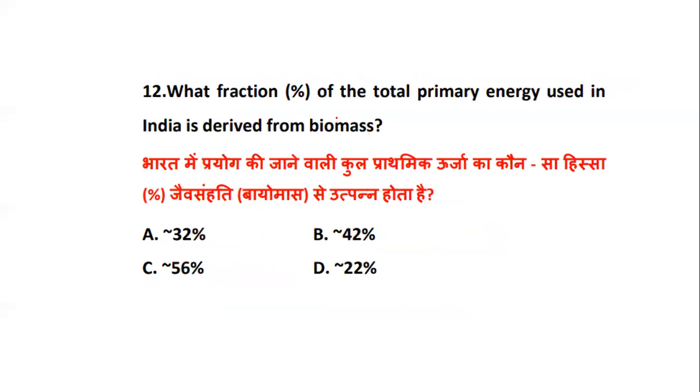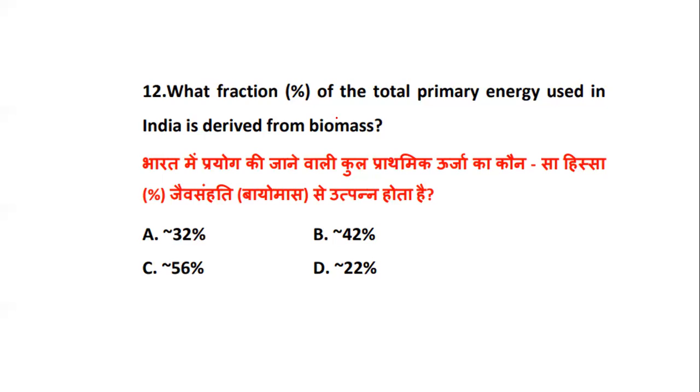We have question number 12. Now question number 12 talks about a fraction, that is the percentage of primary energy which is used in India, which is derived from biomass. So you have to have such factual questions also easily assessed. Why? Because in such type of questions, definitely the facts are important. Your guessing work is not going to play a role over here. So here they are asking about the total fraction or percentage of the primary energy which is used in India, specifically highlighting India, and which is derived from biomass.